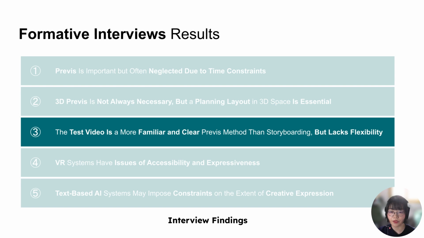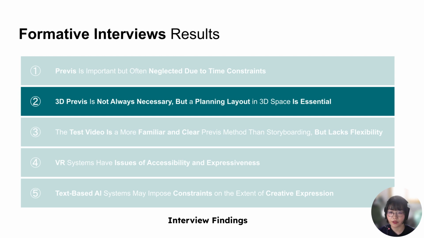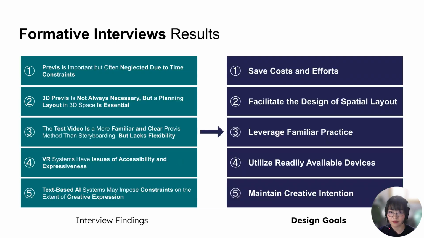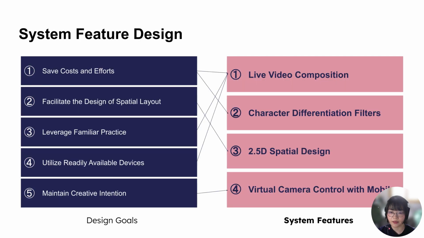For example, directors said making test videos is a more familiar and clear previs method than storyboarding, but more difficult to execute due to scheduling and financial issues. Also, directors said they rarely make 3D previs but always draw a floor plan for layout purposes. Based on these findings, we extracted the system design goals and designed system features.